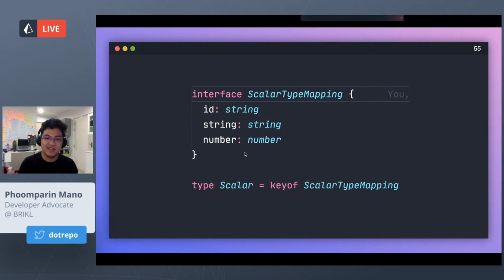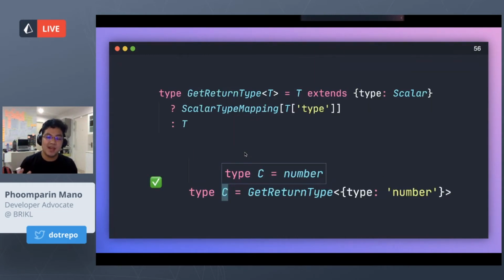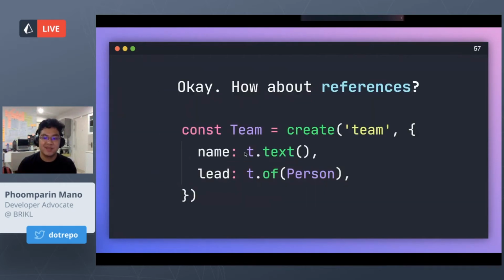Okay, so now we've got this scalar type mapping, and now we can apply it to our type field, which is just a string of number or a string of string or a string of array. So now we're going to get a concrete type. Great. Okay, so how about references?